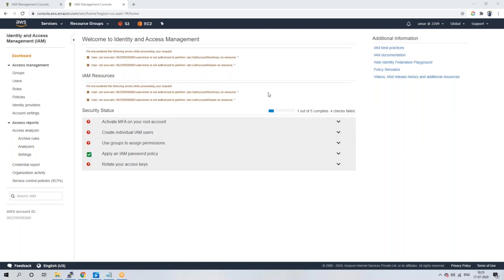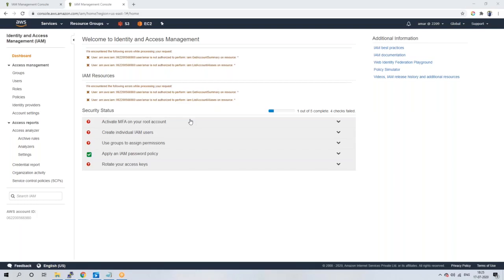Again, on that Linux box, wherever Amar needs access, there also Amar should have an Amar Linux user. Then only can you log into that Linux box. Then after the AWS configure command, that time you have to use these credentials, these security keys, so that Amar can have access to this AWS account. Remember this, guys. Linux user is separate, AWS user is separate. Linux user is to log into the Linux box. IAM user is to log into the AWS account.